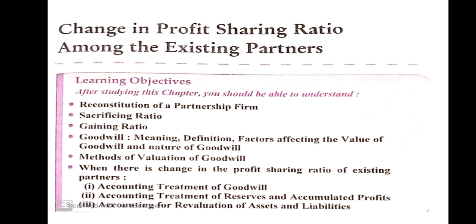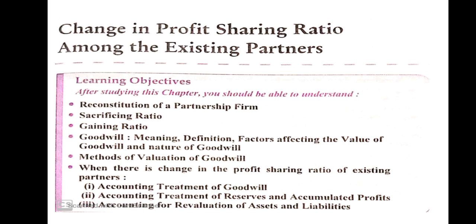I think that is clear. Next important topic, methods of valuation of goodwill. There are three methods of valuation of goodwill. We'll discuss these methods briefly today. It is very difficult to assess the value of goodwill as it is an intangible asset. In case of sale of business, its value depends on the mutual agreement between the seller and the purchaser of the business. Usually there are three methods of valuation of goodwill: average profit method, super profit method, and capitalization method.